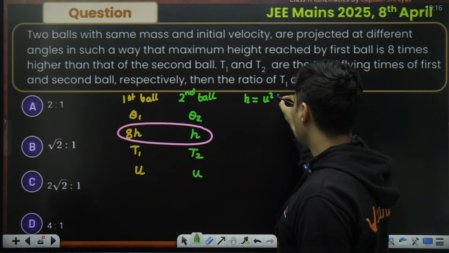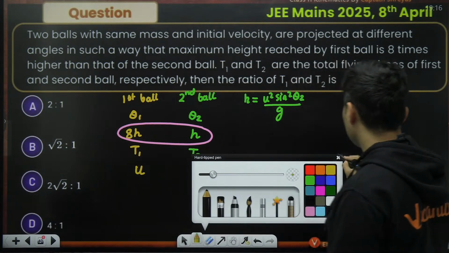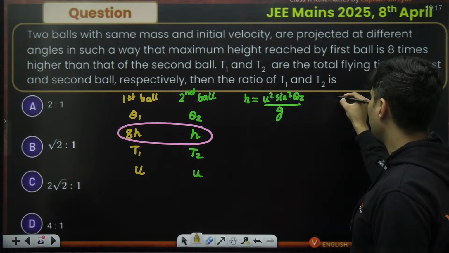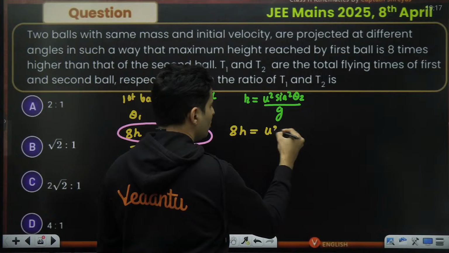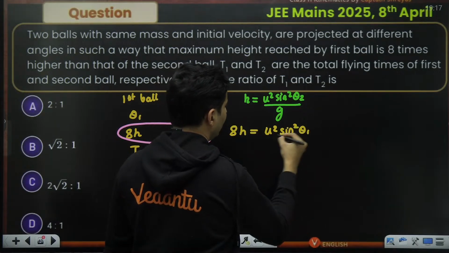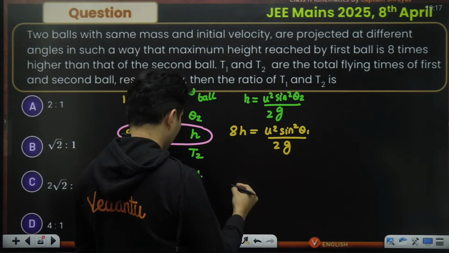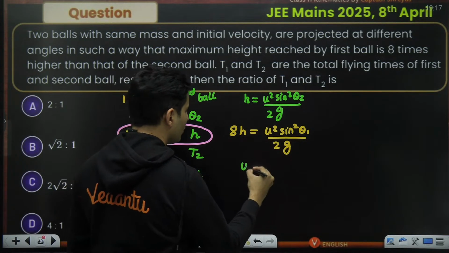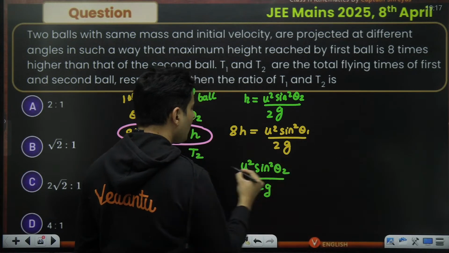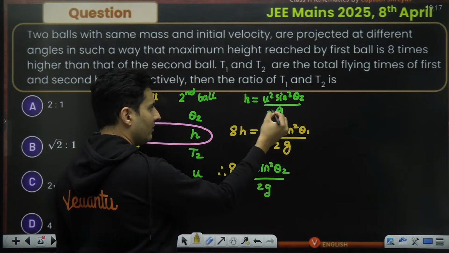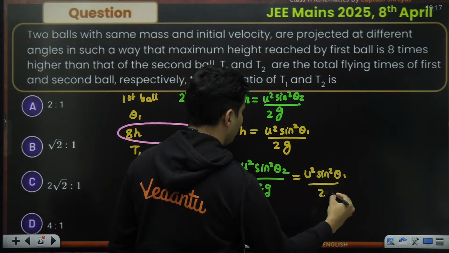is going to be u square sine square theta 2 by g. Whereas the height reached by the first ball, which is 8h, will be u square sine square theta 1 by g. Actually, it's 2g, sorry. So just put over here, instead of h, put this value. So u square sine square theta 2 by 2g. This 8 is as it is. This h, I have taken it from here, is u square sine square theta 1 by 2g.